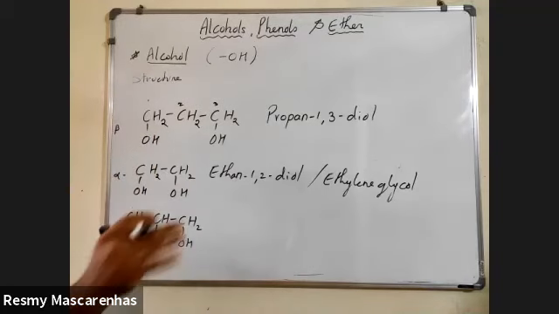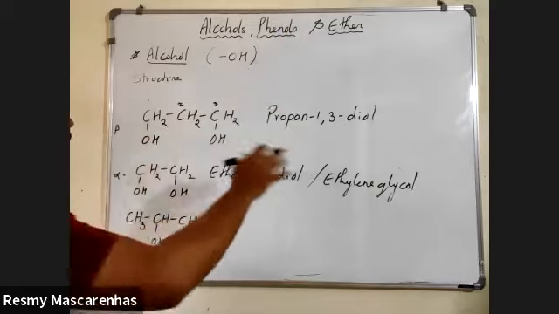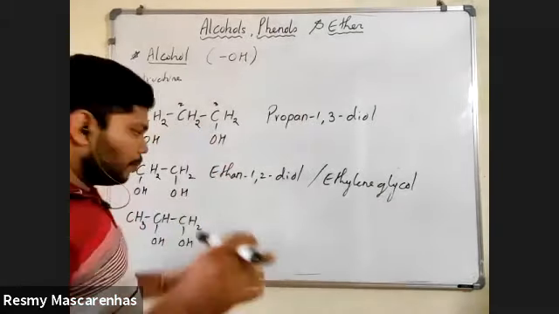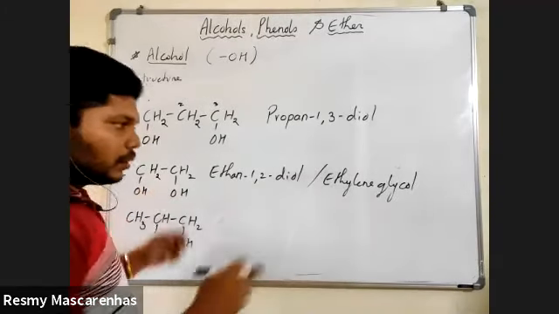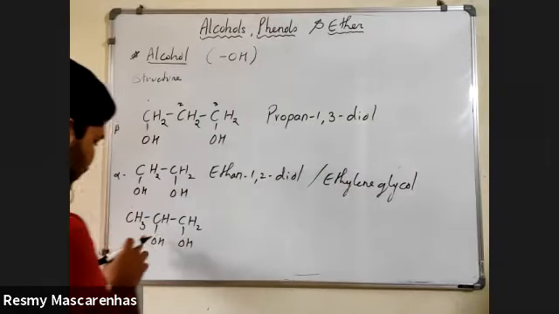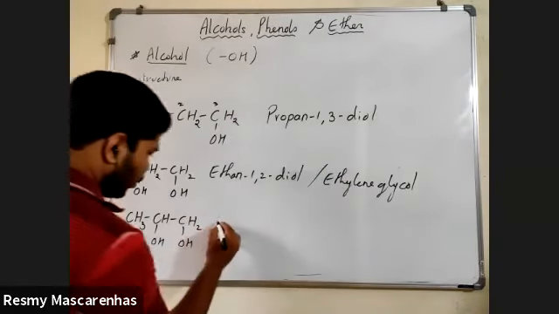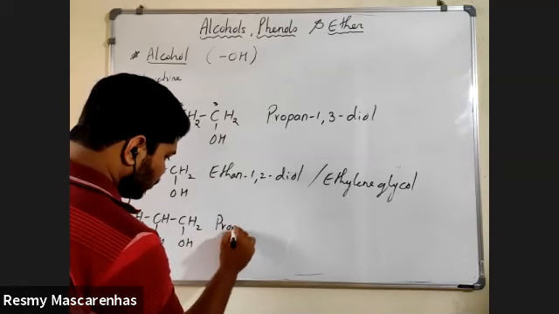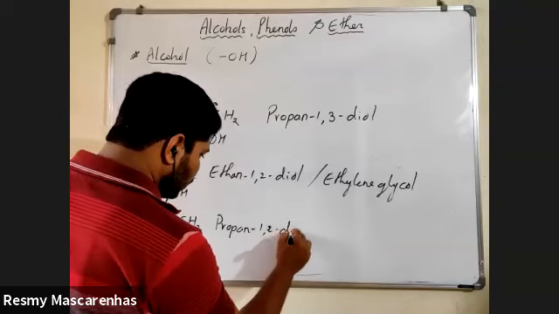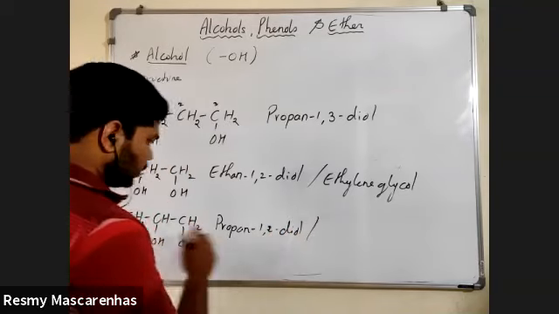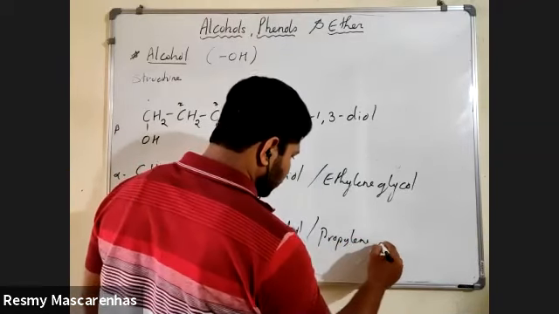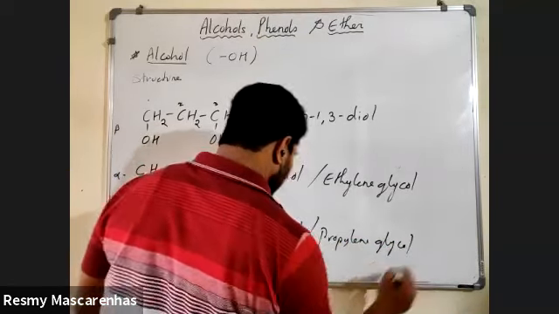Important is alpha glycol. Beta and gamma you can directly leave if you know the IUPAC names of these things. Just remember these names that I am giving, that is enough. No need to search for any other things. Now this one, what will it be called? Propane 1, 2 diol, or this can be called propylene glycol.